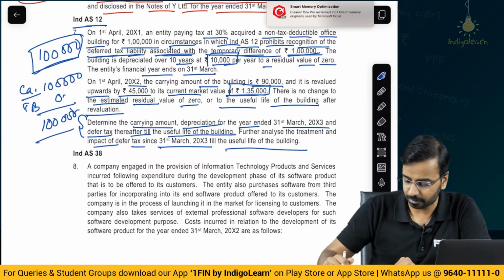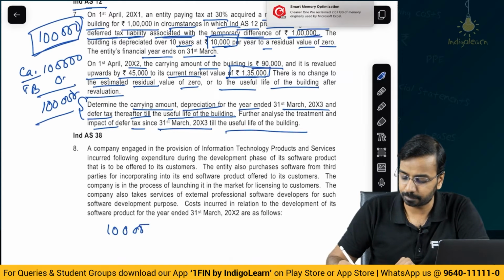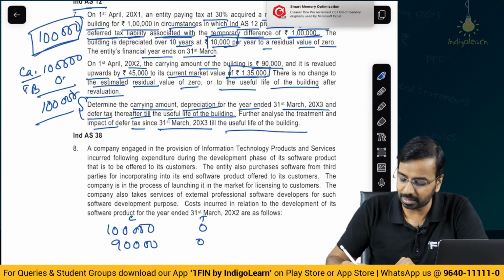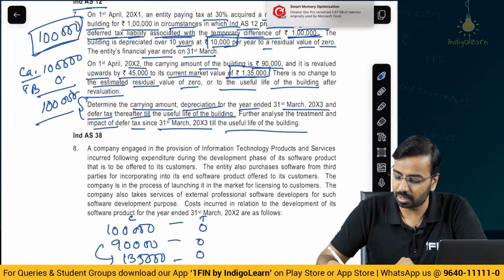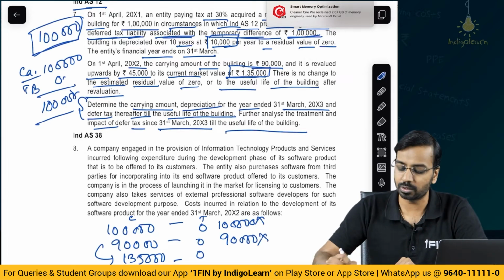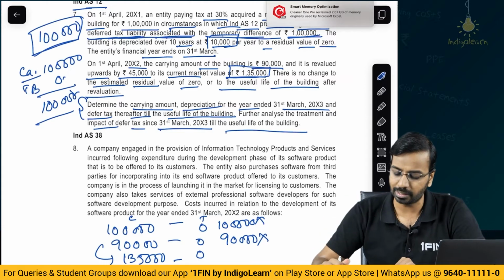Now, please understand, originally the building is at 1 lakh, tax base is 0. This is the carrying amount, this is the tax base. Then, after 1 year, building is 90,000, tax base is still 0. From 90,000, we revised it to 1,35,000, the tax base is still 0. Now, here there are differences. Their difference is 1 lakh. For this I cannot recognize. Here the difference is 90,000. For this also I can't recognize because the question says you cannot recognize deferred tax liability. There are some exceptions in Ind AS 12.